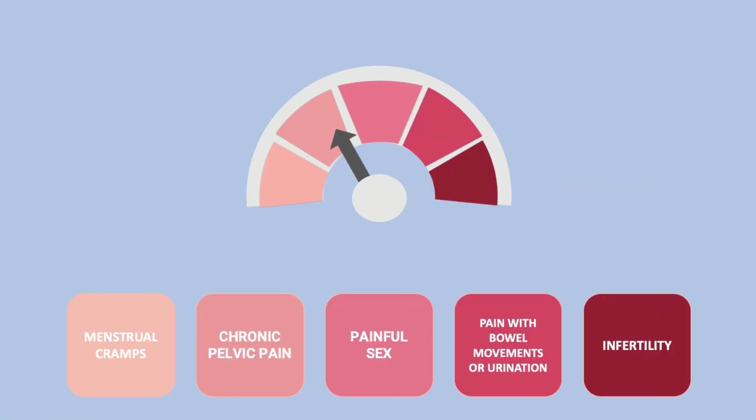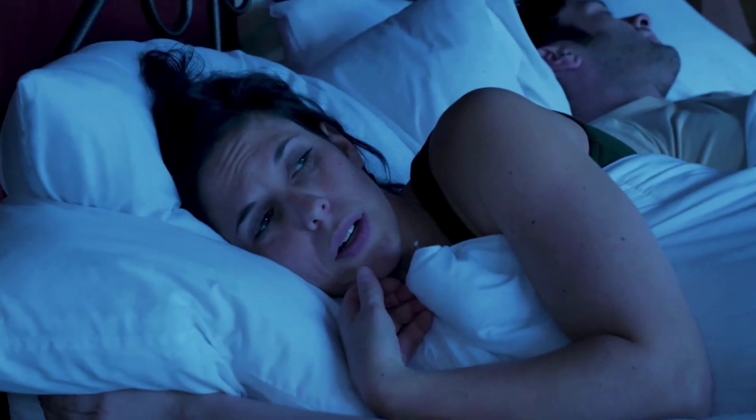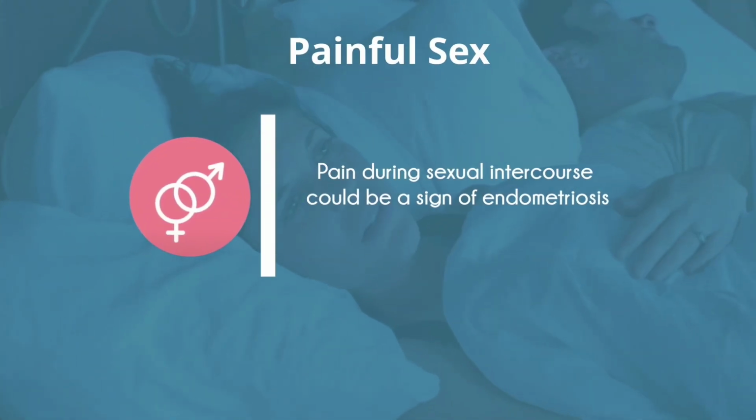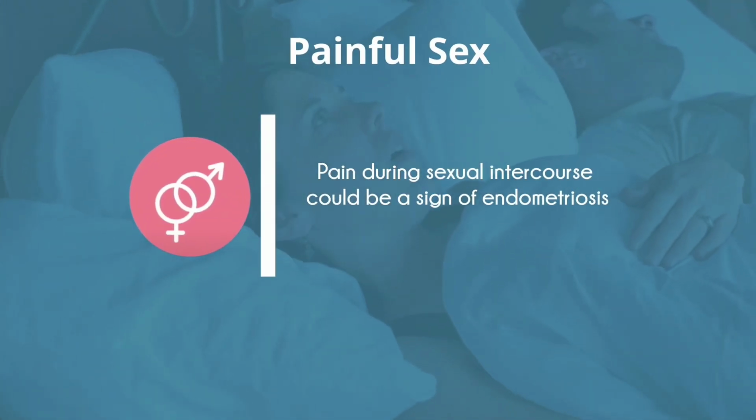Number 3. Painful sex. According to WHO, pain during sexual intercourse could be a sign of endometriosis. Penetration can pull and stretch endometrial tissue that has grown behind the vagina or lower uterus.